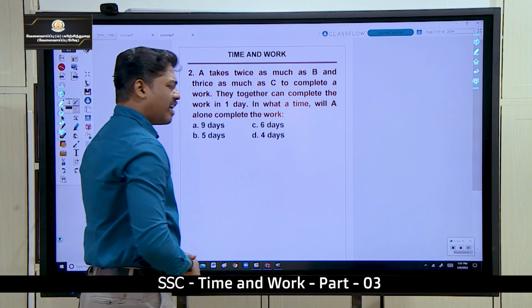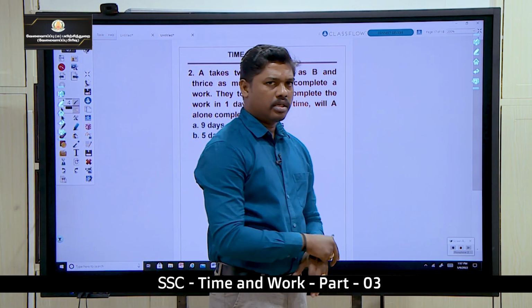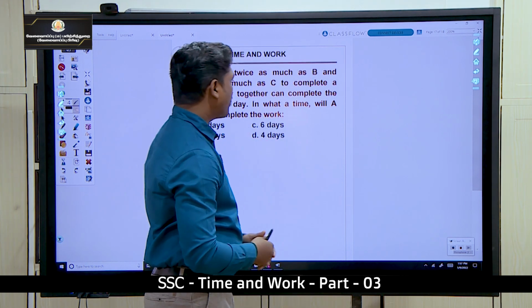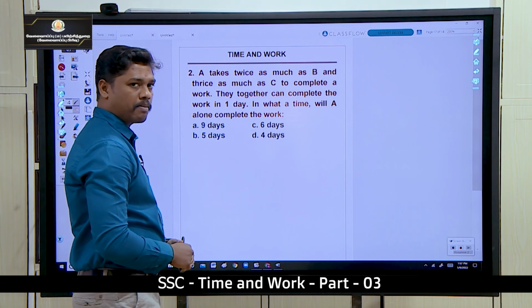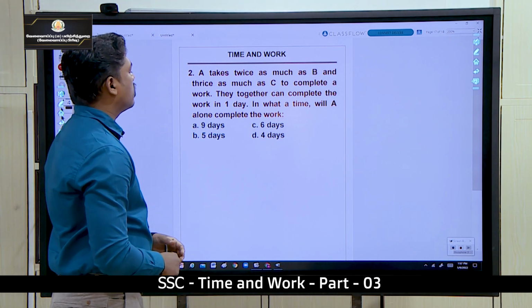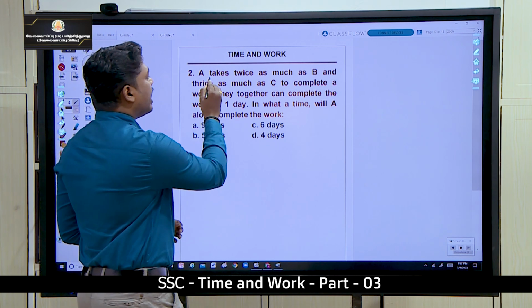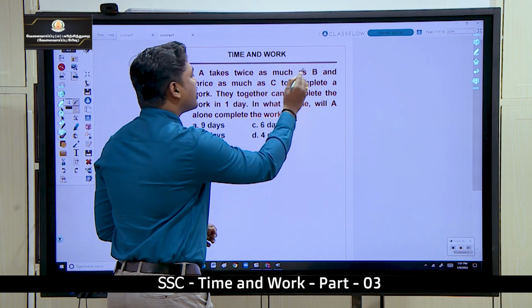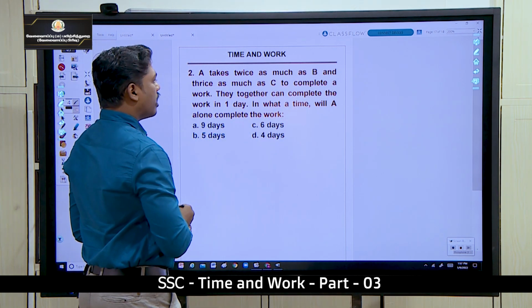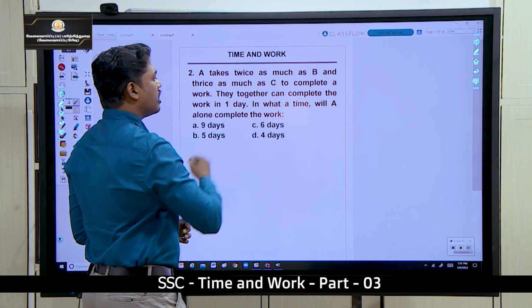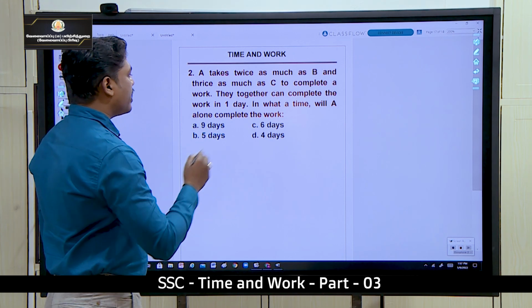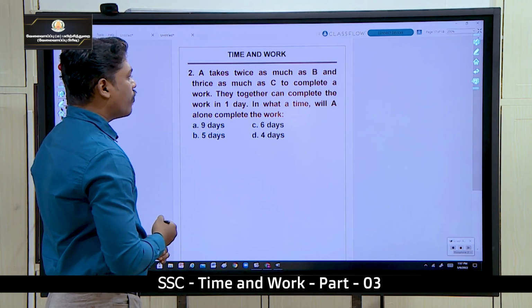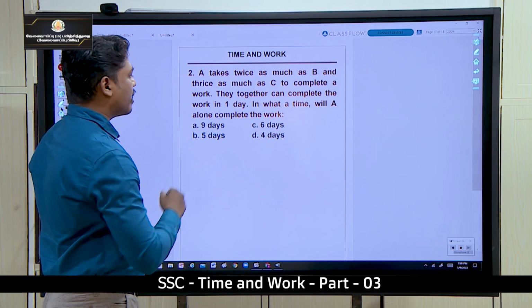Okay, in total we are having around 6 types. So let us see the last sum. Here A takes twice as much time as B and twice as much as C to complete a work. Together they can complete the work in one day. In what time can A alone complete the work?